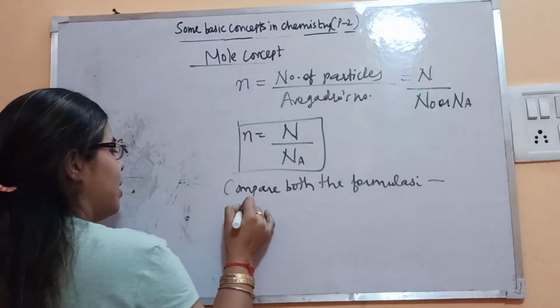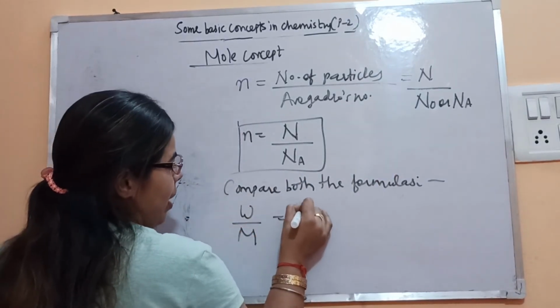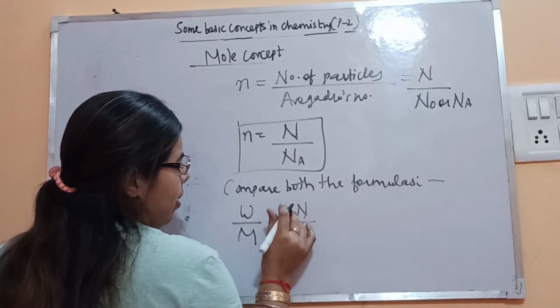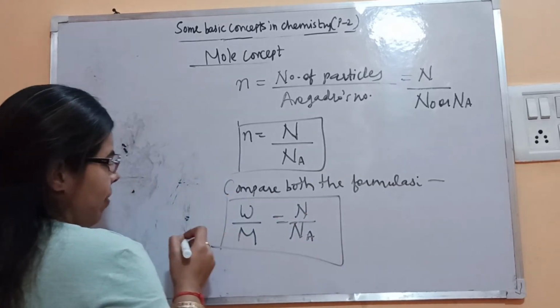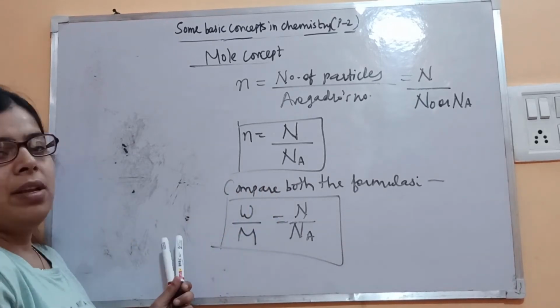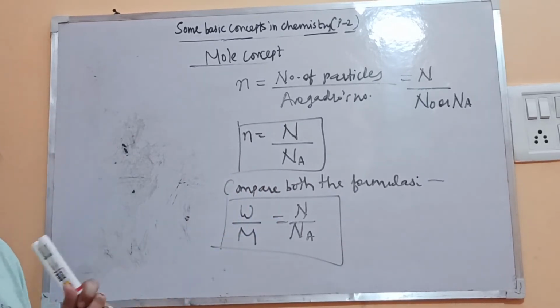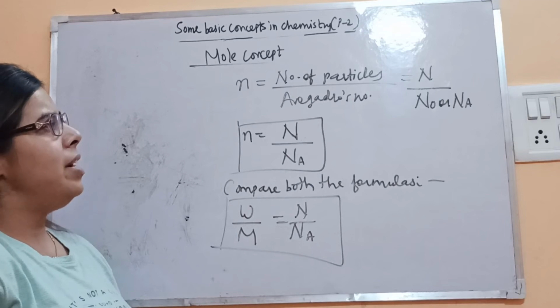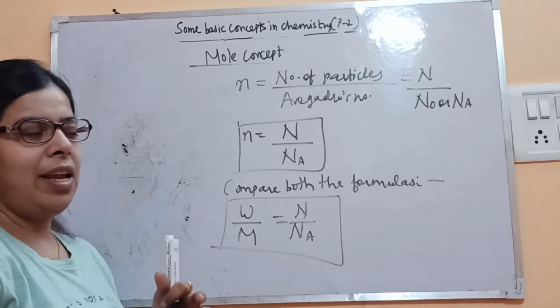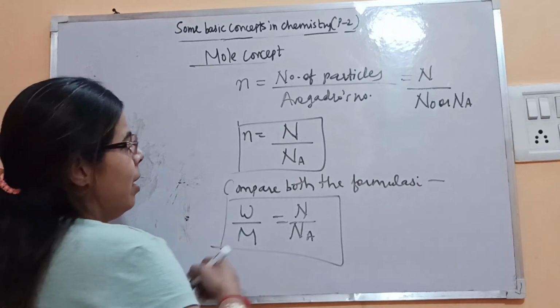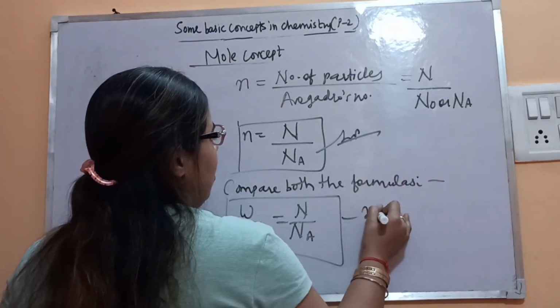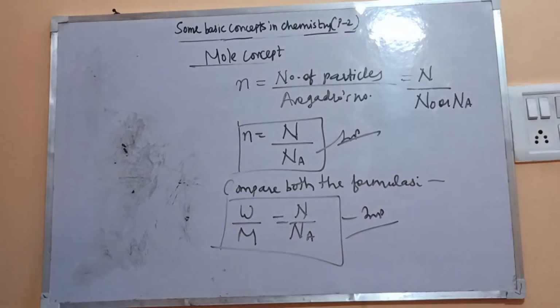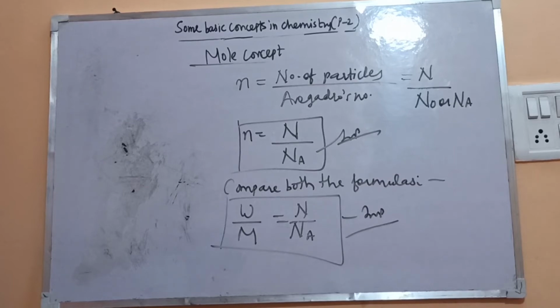Both are equal to n, so W by M is equal to N by N A. If any three values are given, then the fourth one you can easily calculate. So all three formulas you have to use accordingly, depending upon the condition of the question and what the question is asking. All three formulas are important. We will use them in the numerical. So let's see one simple numerical.